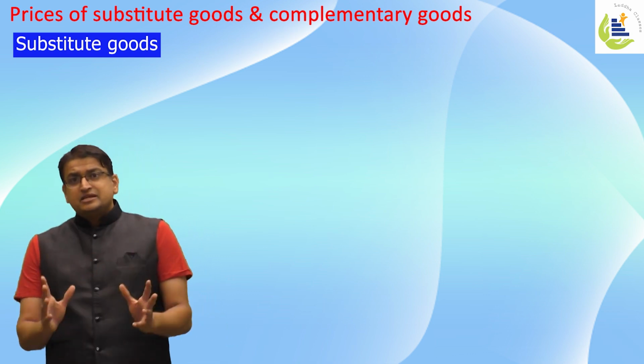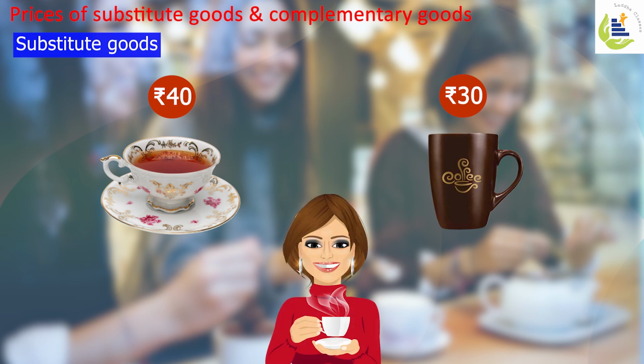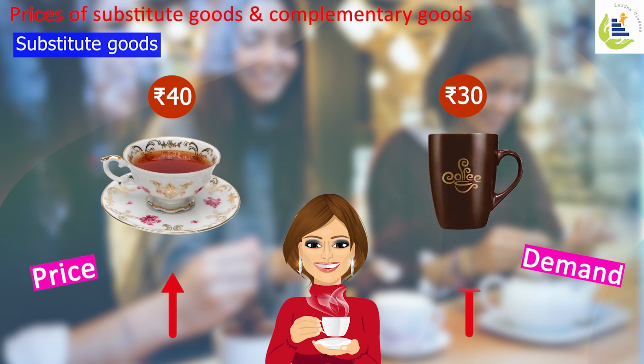So let's say I'll give an example taking tea and coffee. If the price of tea increases, what happens? For a consumer, the substitute looks very attractive. So the substitute, in this case coffee, will be very attractive. So if the price of tea increases, demand for coffee will increase. If the price of tea decreases, demand for coffee will decrease, but demand for tea will increase.